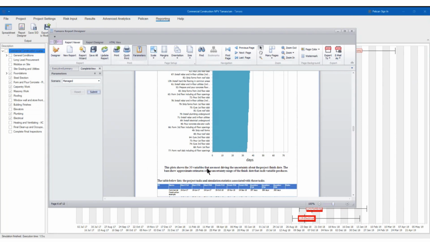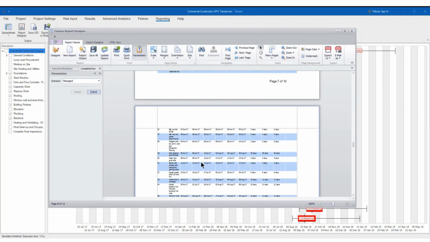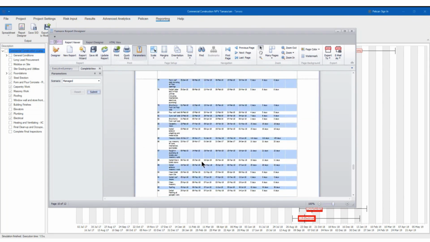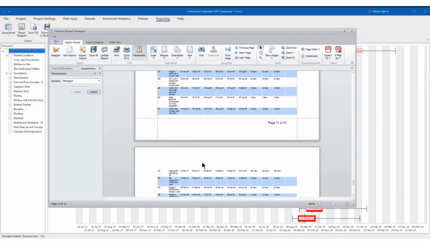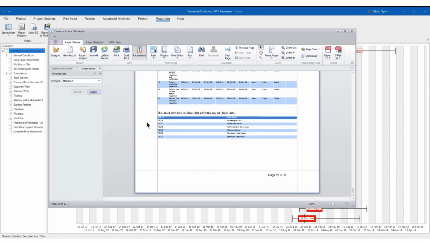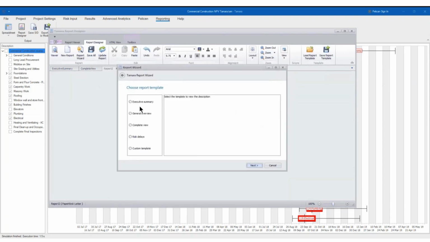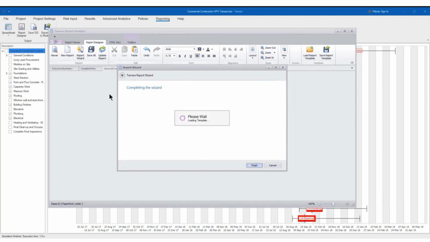You see, the key drivers, like this. You have a lot of things here. Here you go. And the risks that affect the finish date. So you can change that. And you have a couple. You see, I will do a third one, the general overview, very simple.